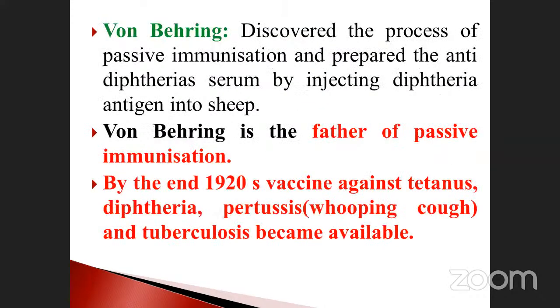And then see Von Behring. Note it down. This is one of the very important scientists. He discovered the process of passive immunization and prepared the anti-diphtheria serum by injecting diphtheria antigen into sheep. Just imagine, Von Behring identified or discovered the vaccination for diphtheria.